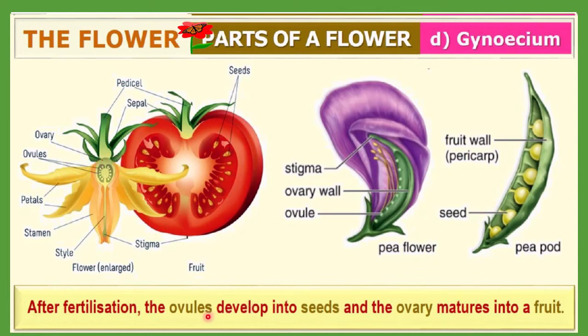So the ovule will convert into seeds, and the ovary will mature into fruit. You can see this is the ovary, and it will convert into the whole fruit after the fertilization event, and each ovule present inside will convert into seeds. In the next lecture we will learn about fruits and seeds.